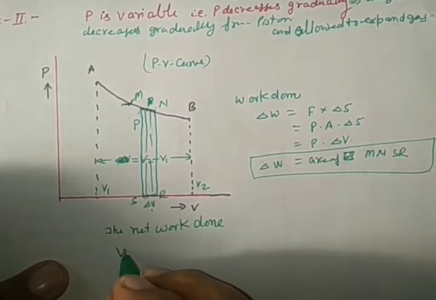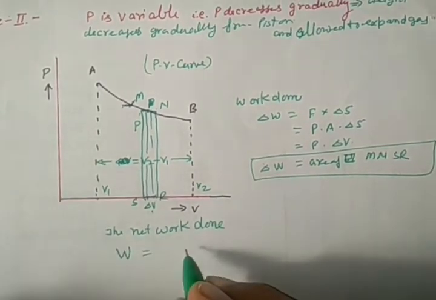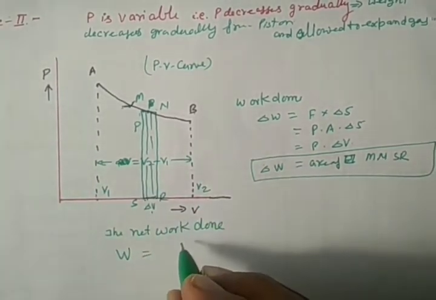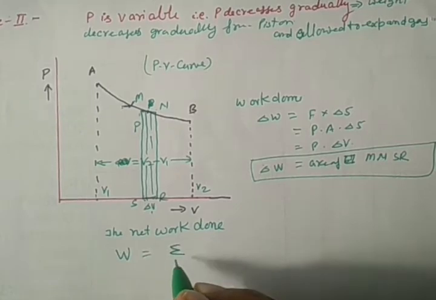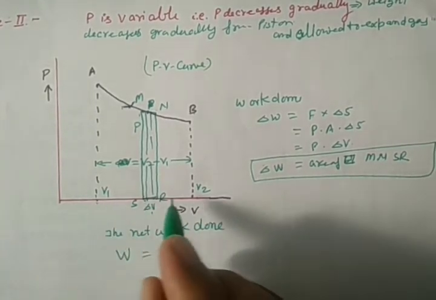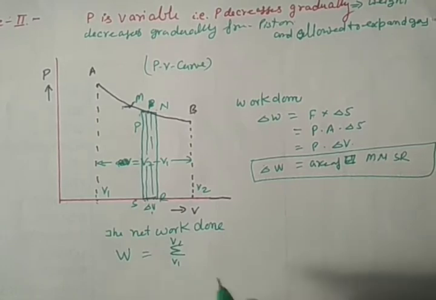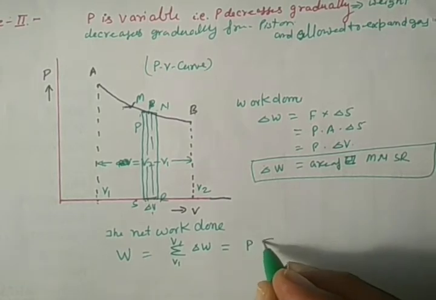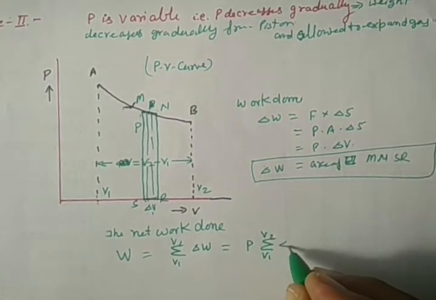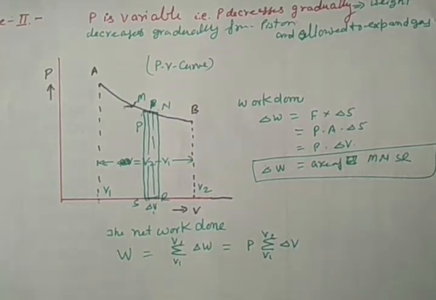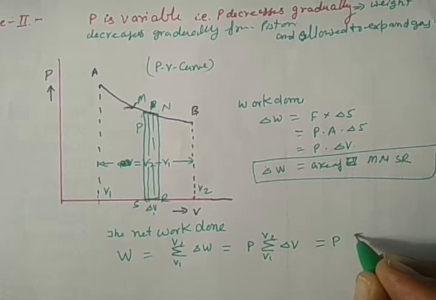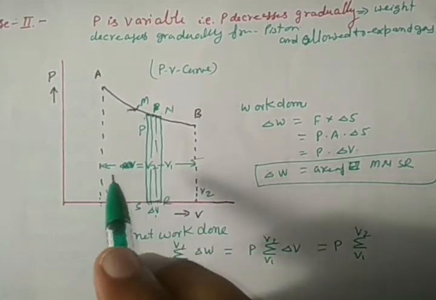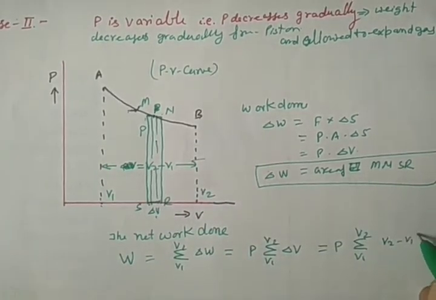Net work done we will denote by W. This is equal to the summation of all these rectangles, the summation from V1 to V2 of all delta W, or P summation from V1 to V2 of delta V. In the net, it is V2 minus V1.